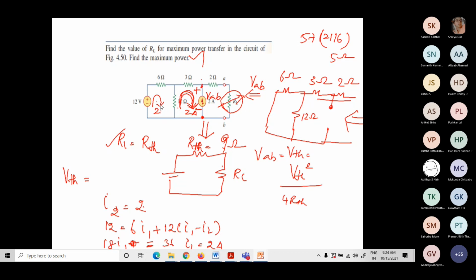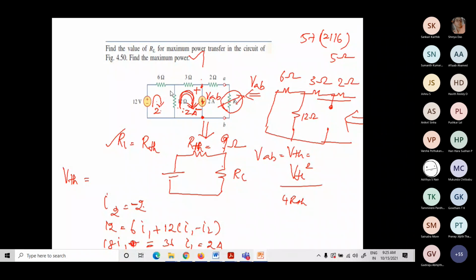Now we found this is 2 amps and this is also 2 amps. But how about the current direction? Both are in the opposite direction. Then I made one mistake. What is I2? I2 is 2 amps or minus 2 amps. I assumed I2 in the clockwise direction, but the current source value is opposite to the assumed current direction. So my I2 is minus 2.